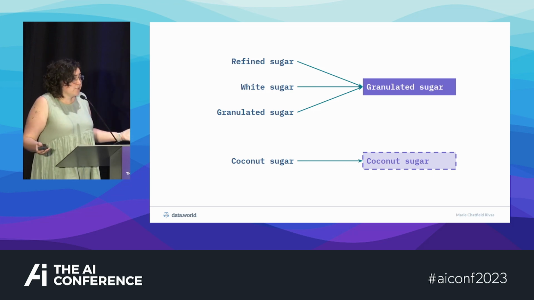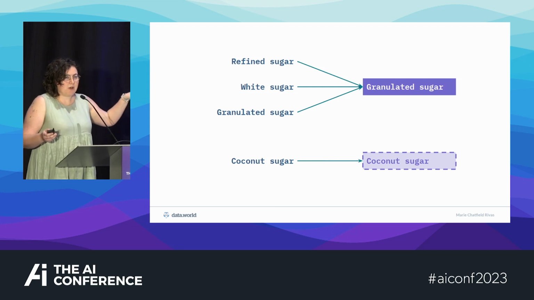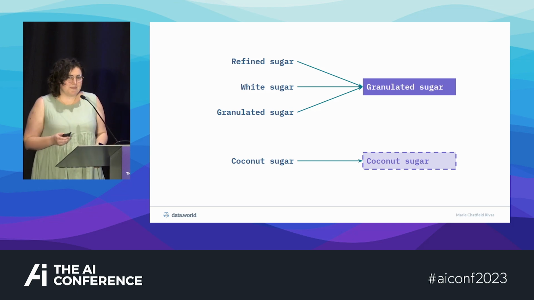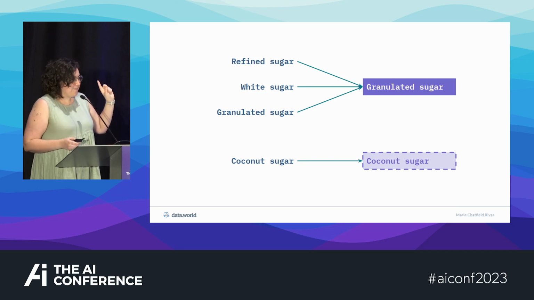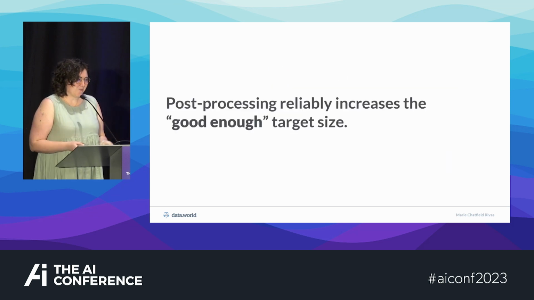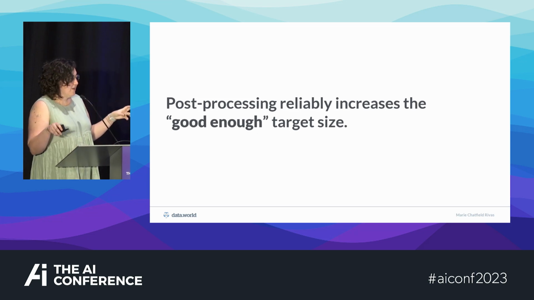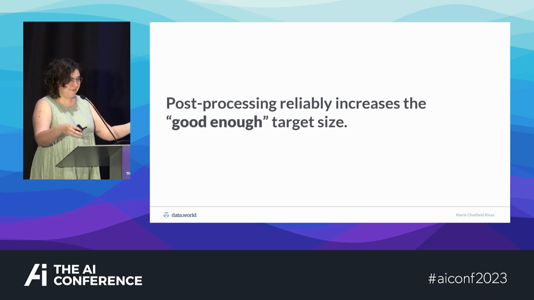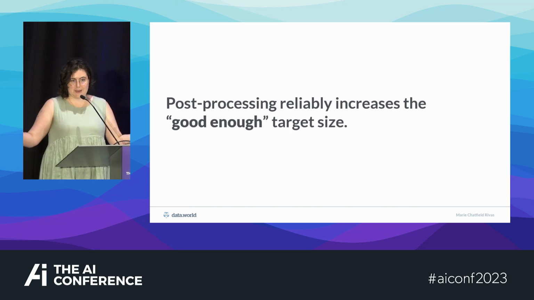And if my large language model improves and returns granulated sugar on the first try, great. My code didn't need to do anything, but it's always there in case the model ever regresses. If I change my model, if I change my version, if I fine-tune something else, every single time I get back parse data that says one of these things that I know about, it's going to return the correct thing. This is why we post-process. Post-processing reliably increases the good enough target size. You just need your model to be good enough. Post-processing will take you the rest of the way.